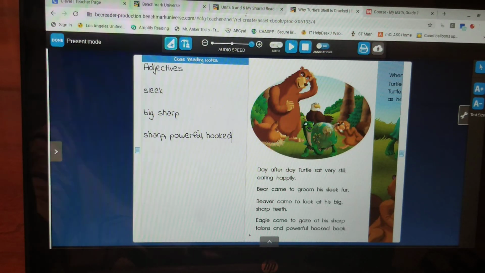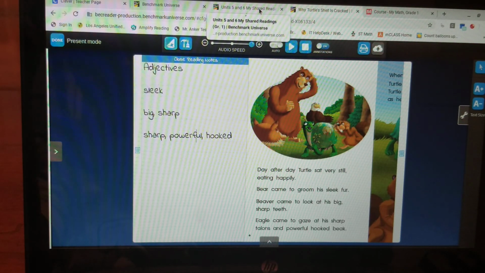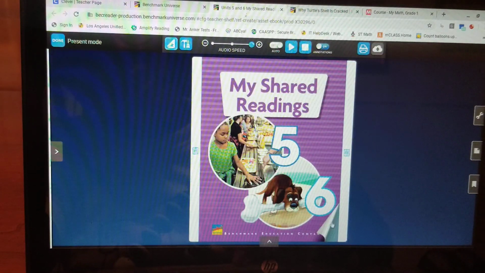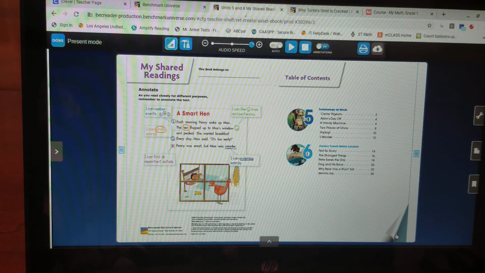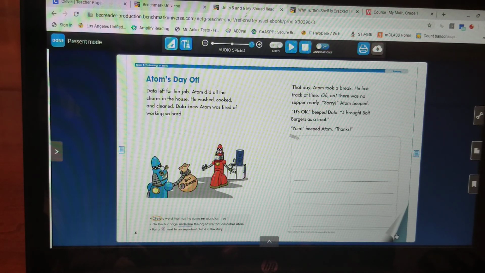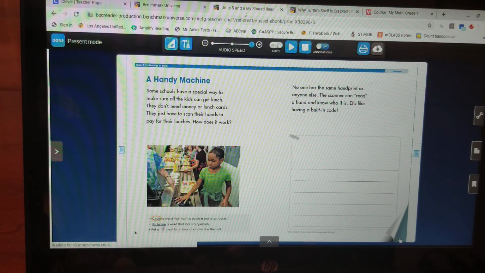Now, let's take a look at our shared reading. You will be getting this book this week. You will be getting a new one, so when you get the new one, you can go back and review some of the stories that we've already read.